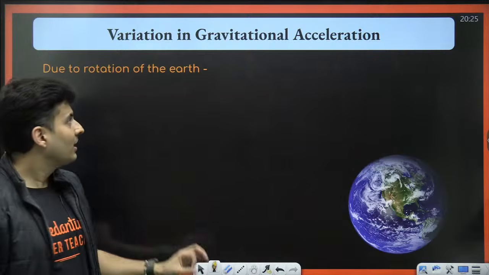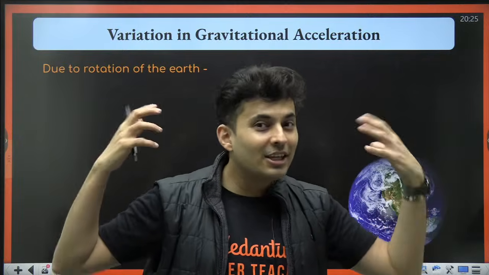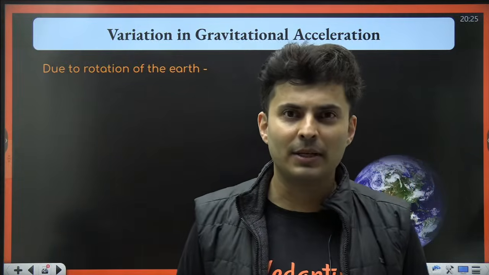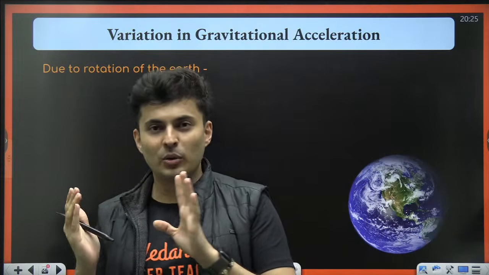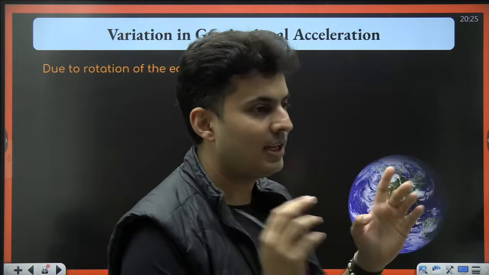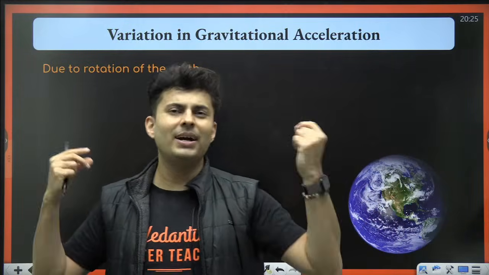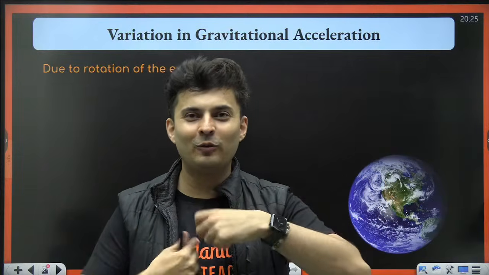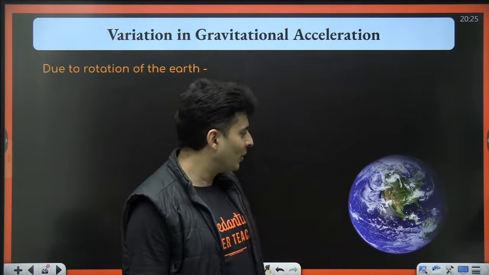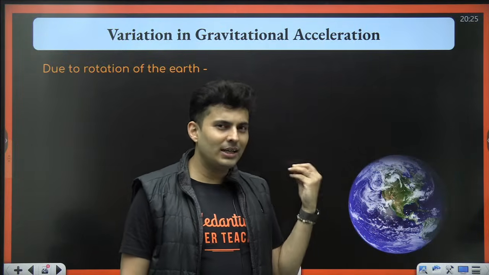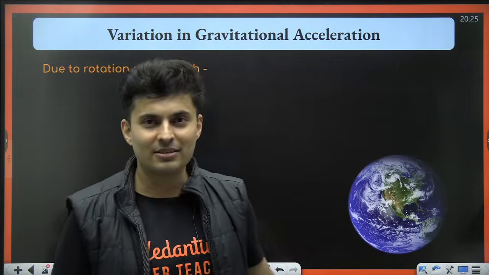The next one is rotation. If you rotate anything, you are thrown out. So that gives you an apparent weight concept. If you are on a merry-go-round, you are thrown out. Or if you are on a vehicle which is going around a curved bank or curved track, you are thrown out. Same way, every person on the Earth is literally thrown out, but Earth is not rotating so fast that people are thrown out into space like mad fools. No, that effect is there, but it is less. But that also contributes to the small variations.